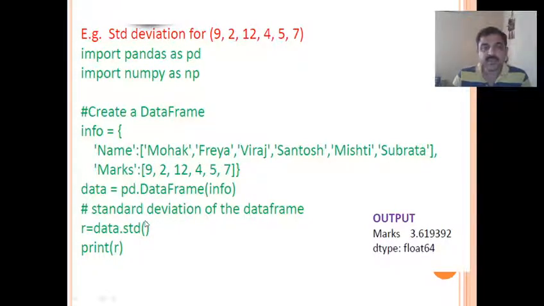Now we want the standard deviation value from this data. So I can just type data dot std. Std is the function name used for standard deviation. So standard deviation is calculated and stored in R. Then if I print R, I will get the result here. Okay, so remember the function used for standard deviation is std. Clear?